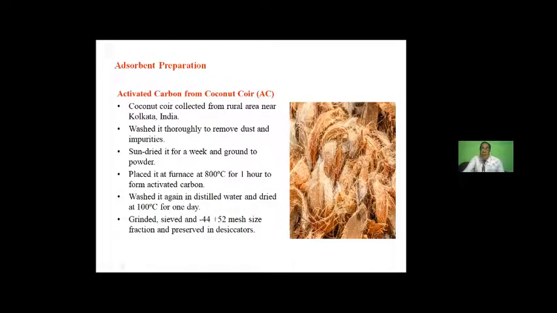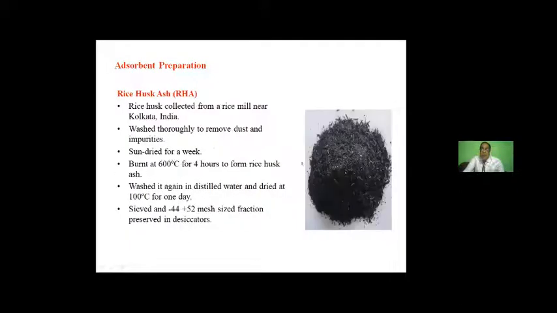As such, we will not use the powder coconut coir directly. We will make it activated by putting it into the furnace at 800 degrees centigrade for 1 hour, and that powder will be taken for our adsorption purpose. We'll utilize the rice husk ash also. It is obtained simply by burning the rice husk, because we know that rice husk can be utilized by many households as a fuel or for heating purposes. So that ash can be utilized for our adsorption purposes also.